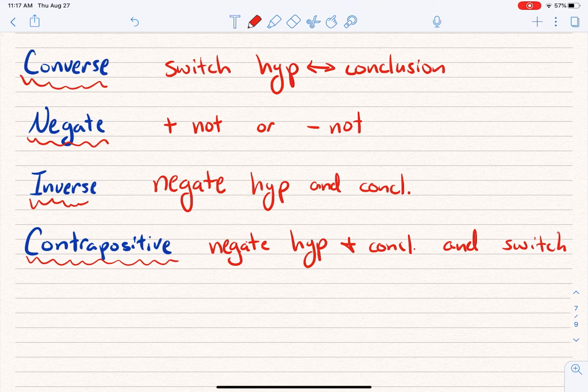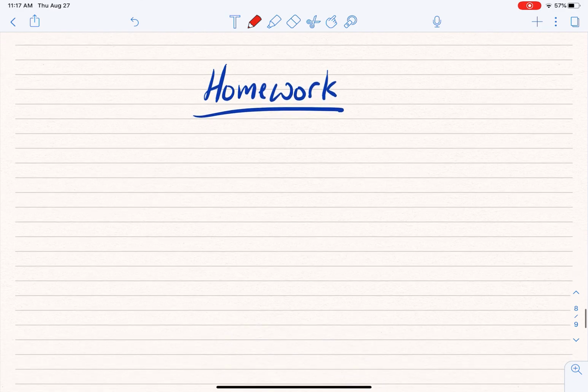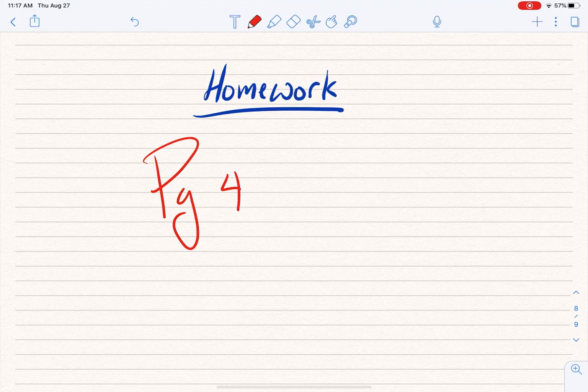All right. Well, hopefully at this point you're feeling pretty ready to go. So what I'd like you to do is go ahead and get started on your homework. And for homework, I've looked through these problems and I think they're real straightforward and simple. So I think you should be fine. But on page 42, what I'd like you to do is look at numbers 19 through 32.